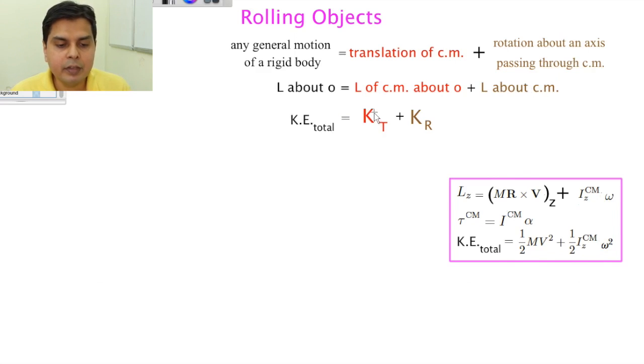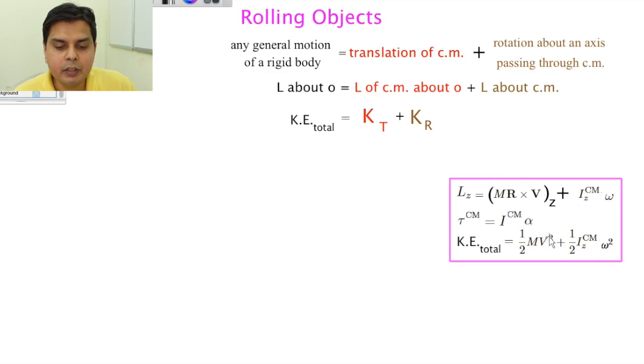Total kinetic energy we have written as KT, that is K translational plus K rotational. So these are the underlying concepts for these formulae. We have shown that Lz will be m r cross v, the z component, plus Iz center of mass omega, that is the moment of inertia about an axis passing through the center of mass in the z direction. Torque about center of mass is equal to I center of mass alpha, and K total is equal to half m v squared plus half Iz center of mass omega squared.